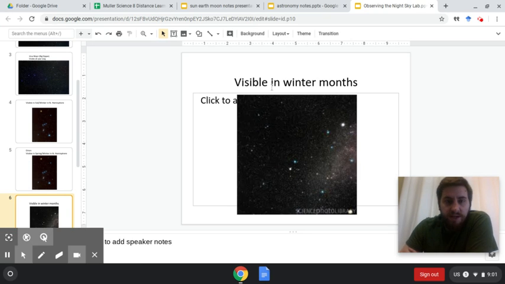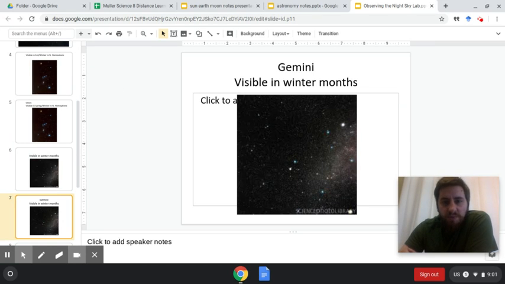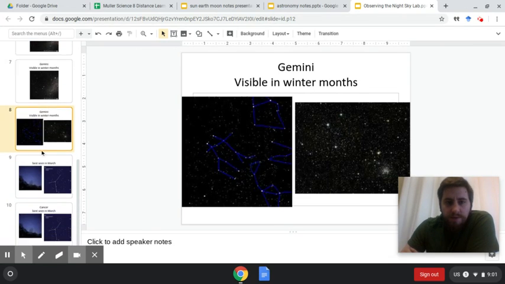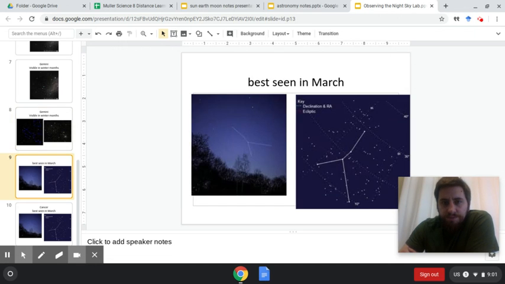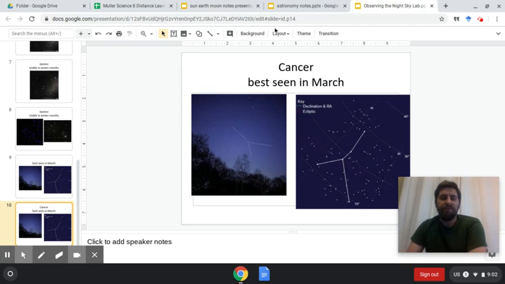Sorry about that. Another technical difficulty there. This is visible in the winter months. We call this Gemini, or the twin stars right here. You can see they kind of look like they're holding hands. The twins, like they're dancing around. Okay, this is best seen in March. So you can probably see it pretty well right now, which is the constellation Cancer. So just a few constellations, we went through the notes, read from the textbook.